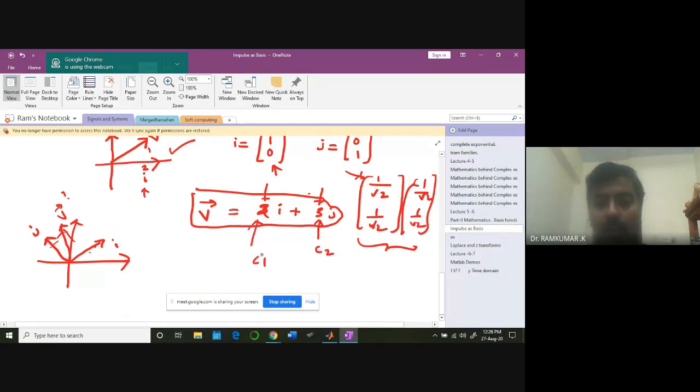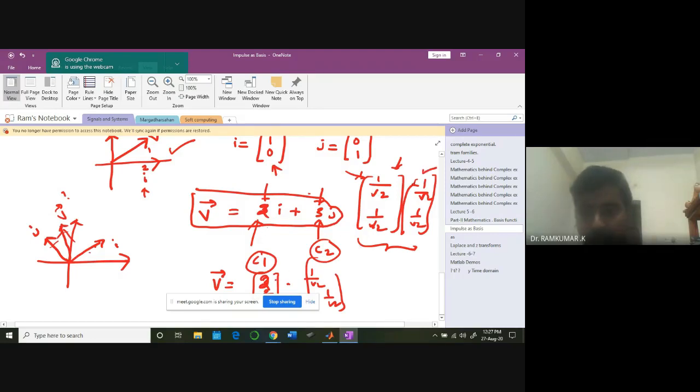This is C1, C2. In order to compute C1, C2, I need to take the inner product of the vector V, which is nothing but 2, 3, along with this first vector, for example, the dot product. Dot product of these two vectors will give me the first coefficient, C1. And then the dot product of the second vector with say 2, 3 is going to give me the second coefficient.